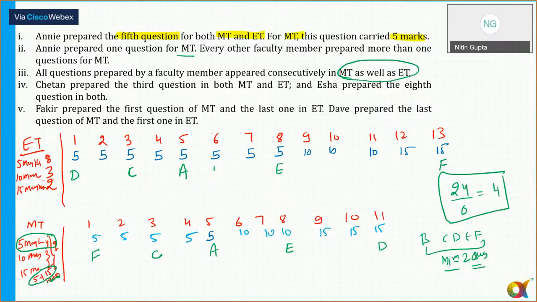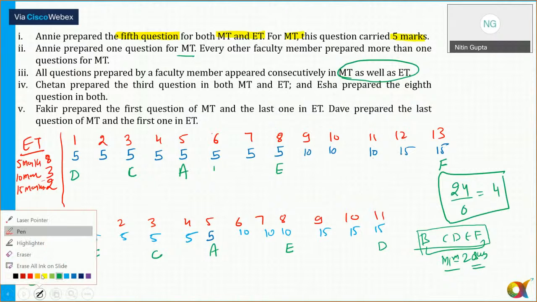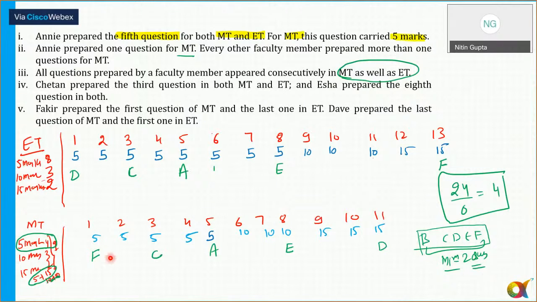Now we know that in the section empty, each has prepared a minimum of 2 questions except Annie. So if I'm talking about Fakir, Fakir ने minimum 2 क्वेश्चन तो प्रिपेयर करने हैं और सारे क्वेश्चंस consecutively होने चाहिए. So Fakir has prepared question number 1 and can't prepare exactly 1 question. So Fakir should have definitely prepared question number 2, तभी 2 क्वेश्चंस consecutively होंगे. And same thing goes for Chetan. Chetan एक क्वेश्चन तो प्रिपेयर नहीं कर सकता एमटी का, तो क्वेश्चन नंबर 3 और 4 ये भी चेतन ने ही प्रिपेयर किया है दोनों.